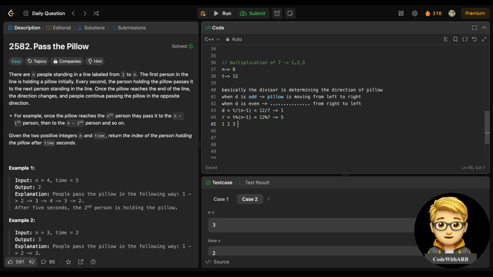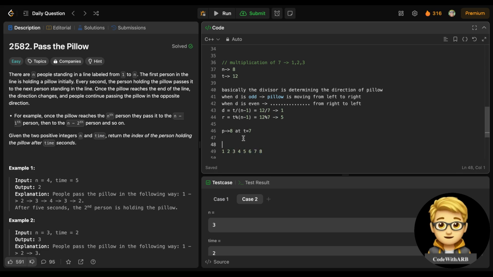So what does it mean? I have moved till 1 because d is 1, and I'm sure I'm at the 8th position at t is equal to 7. Now I need to move 5 seconds more, so I need to move further back, right?